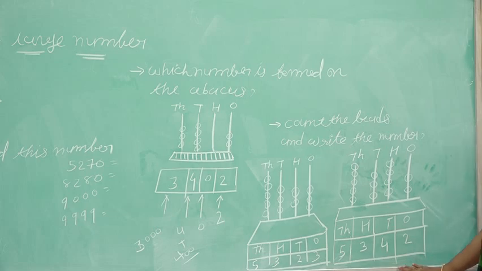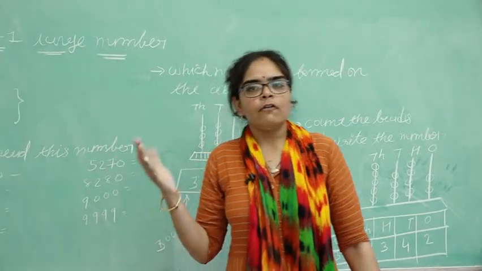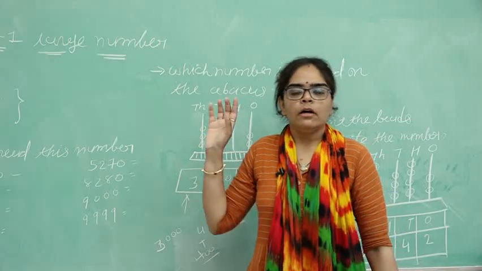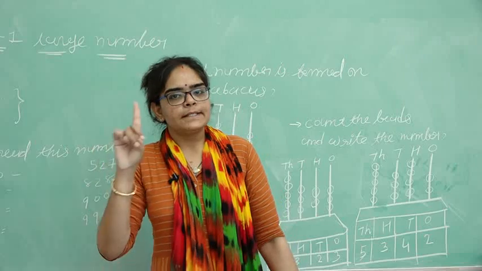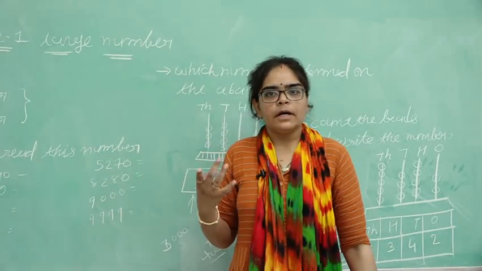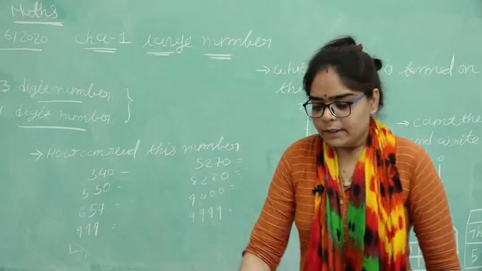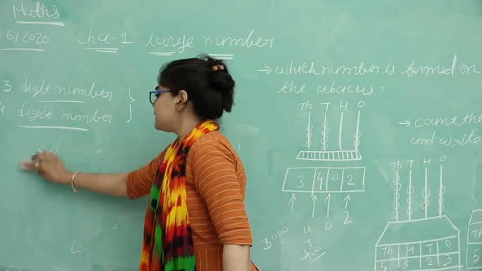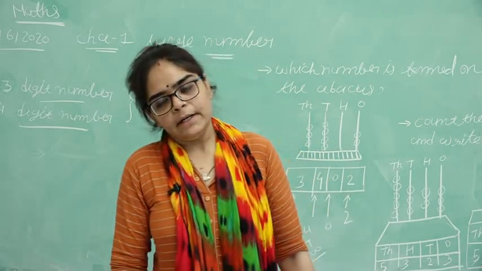5,342. Okay, you understand well. What is a 3-digit number and what is a 4-digit number? Remember well, what is the biggest 3-digit number? The biggest 3-digit number is 999. And what is the biggest 4-digit number? 9,999. Okay, let us learn a new topic: face value and place value of 3-digit and 4-digit numbers.